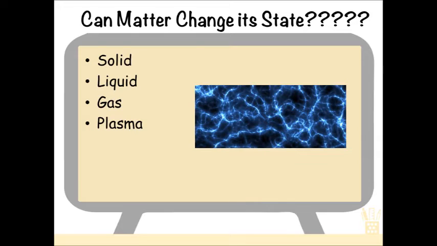The fourth state, which is plasma, we are not going to learn about right now. For the time being, we are going to focus on the first three states of matter and go through their properties. So let's quickly revise them one by one.